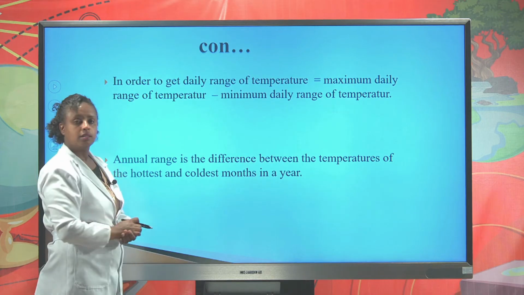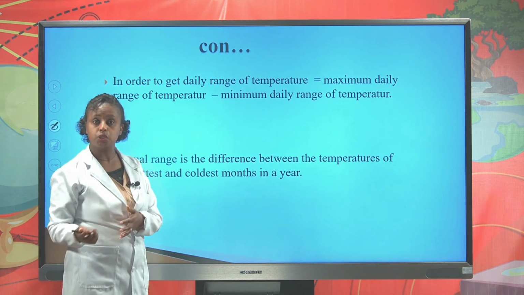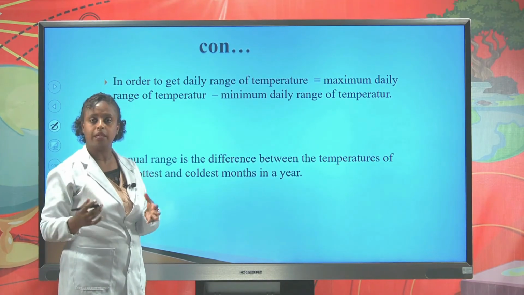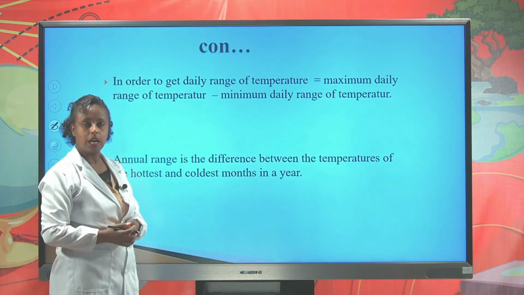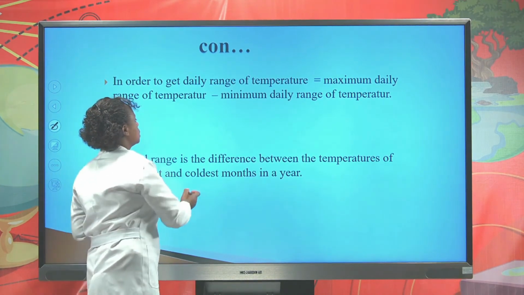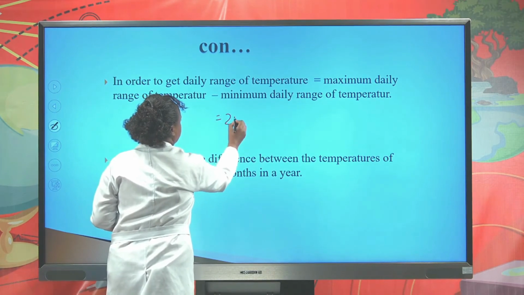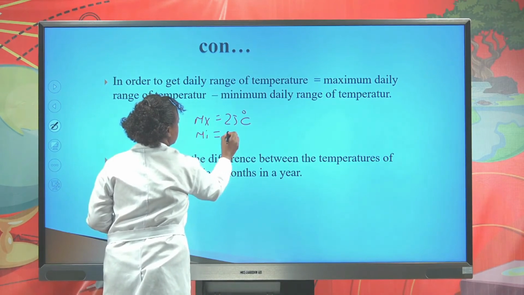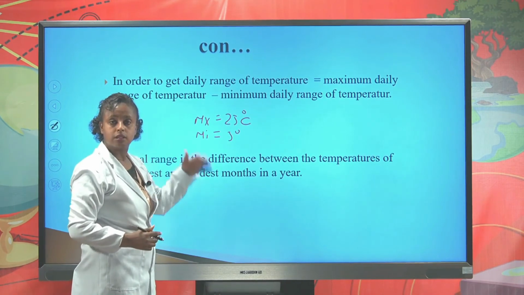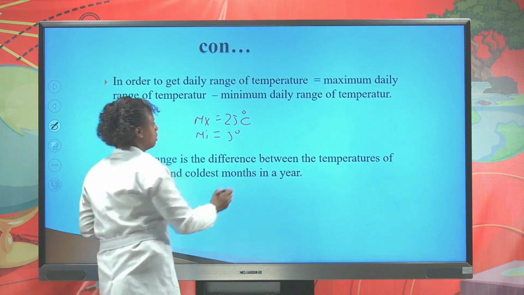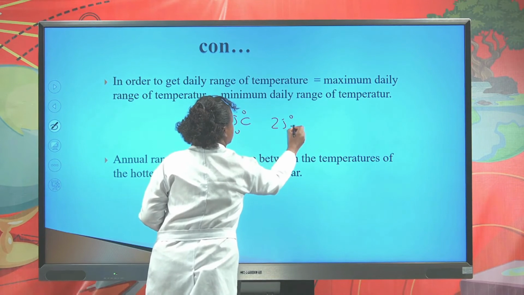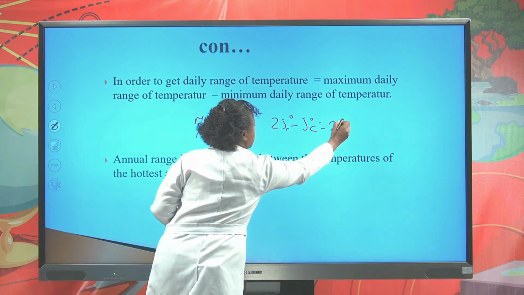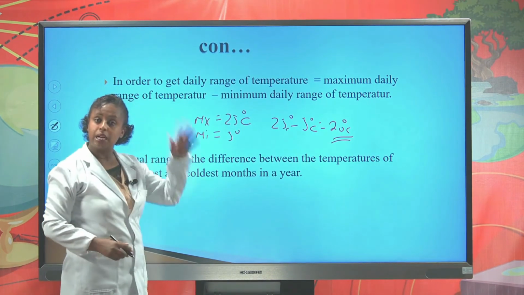In order to get the daily range of temperature, range means difference, we have to subtract the minimum day temperature from the maximum day temperature. As we have seen above, the maximum temperature of a day is 25 degrees Celsius and the minimum day temperature is 5 degrees Celsius. So we subtract the minimum from the maximum: 25 degrees Celsius minus 5 degrees Celsius, and we get 20 degrees Celsius, which is the range between the maximum and the minimum.